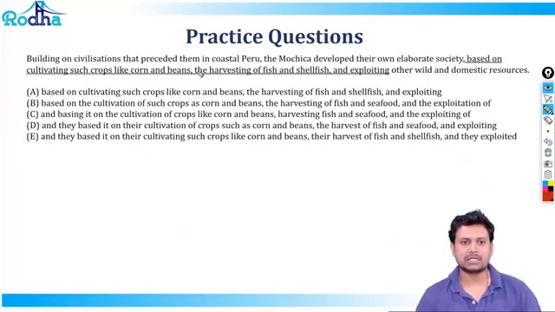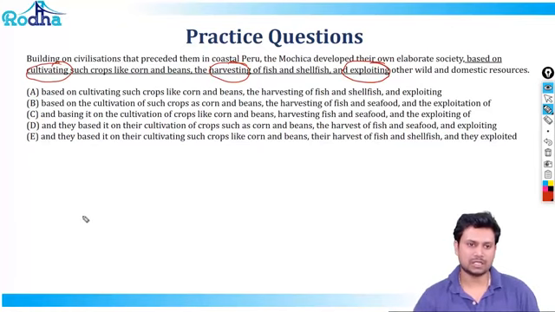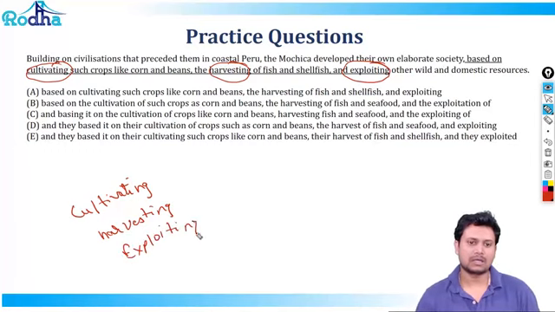Let's look at the next question. It says, building on civilizations that preceded them in coastal Peru, the Mochica developed their own elaborate society based on cultivating crops such as corn and beans, cultivating, harvesting, and exploiting. Now, we'll have to first understand the three forms: cultivating, harvesting and exploiting. What we need to do as a thumb rule is make them parallel.